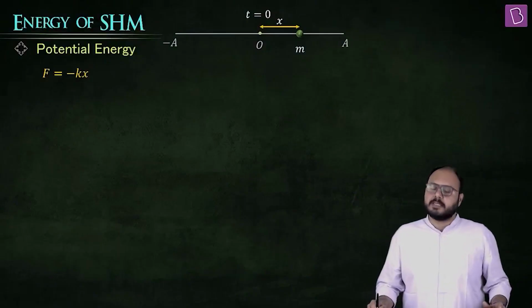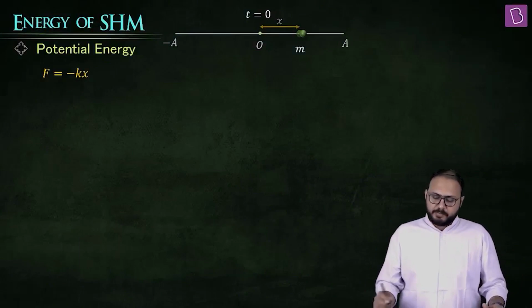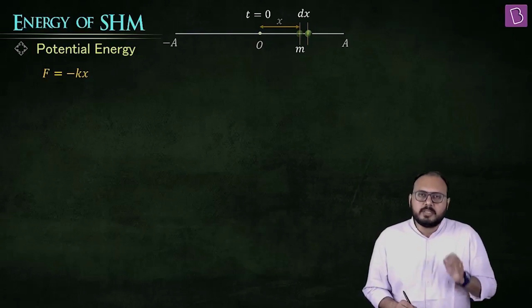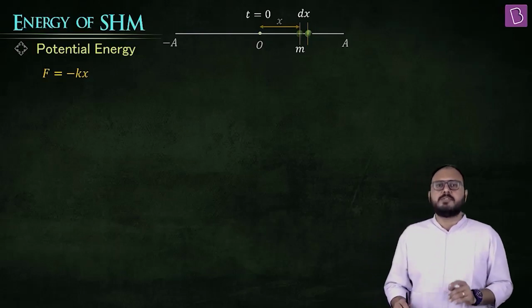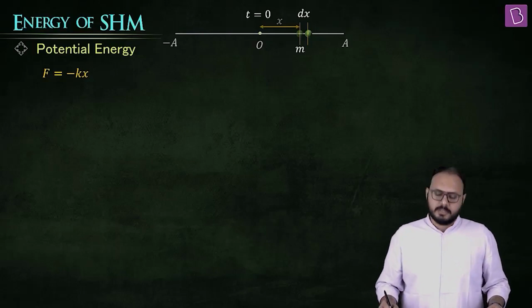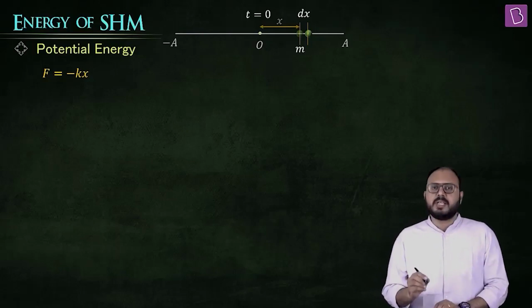Force is equal to minus kx. Okay. How do you find potential energy, sir? Well, the definition of potential energy never changed. Why? The negative of the work done by the conservative force gives you the change in potential energy. Do you remember that or you don't? Yeah. Do you remember doing this integration or don't?